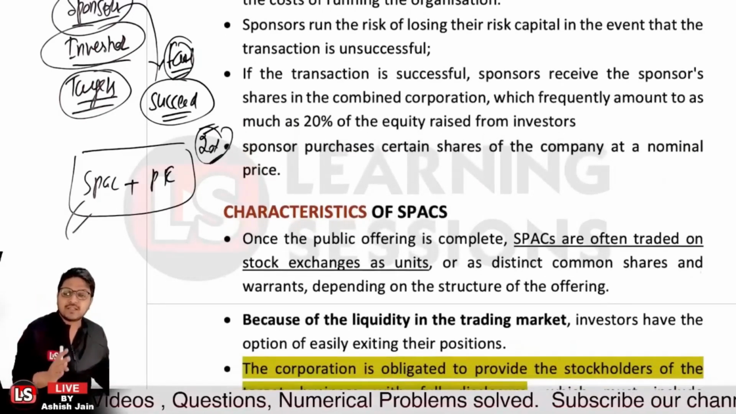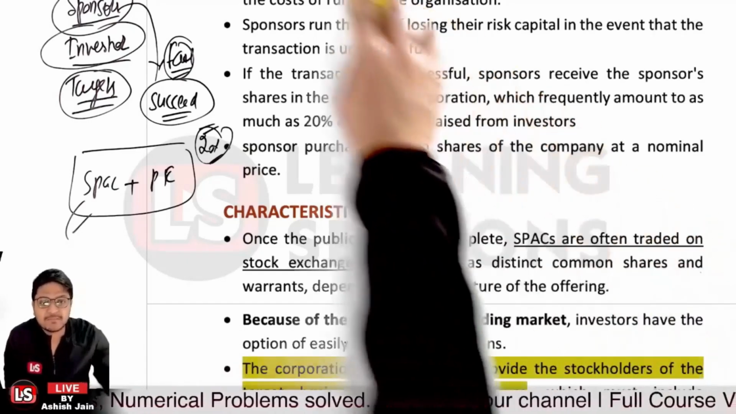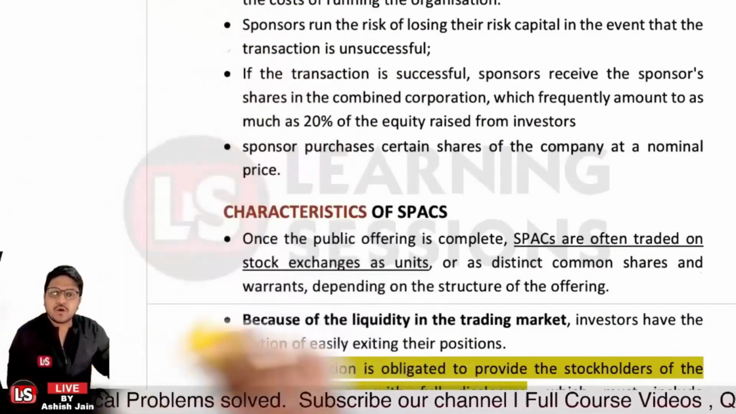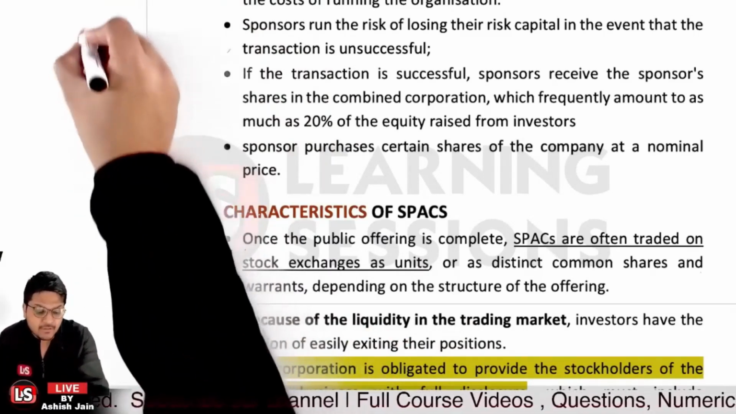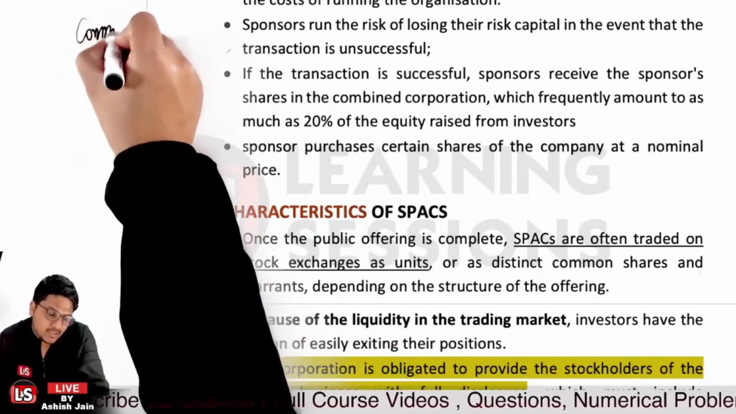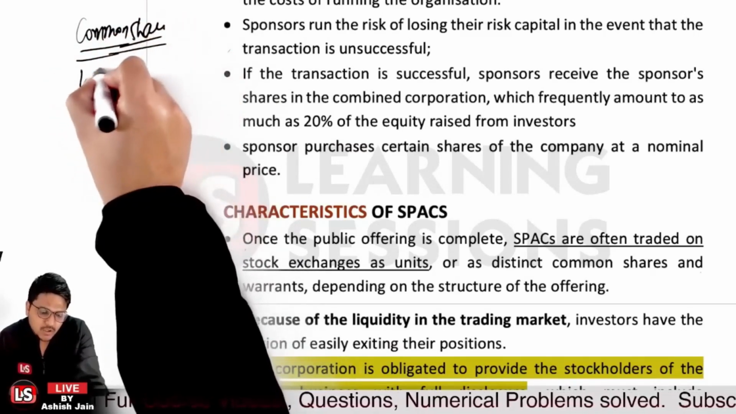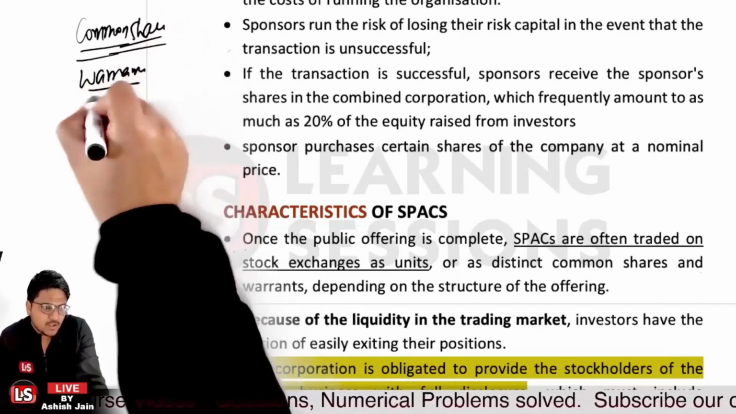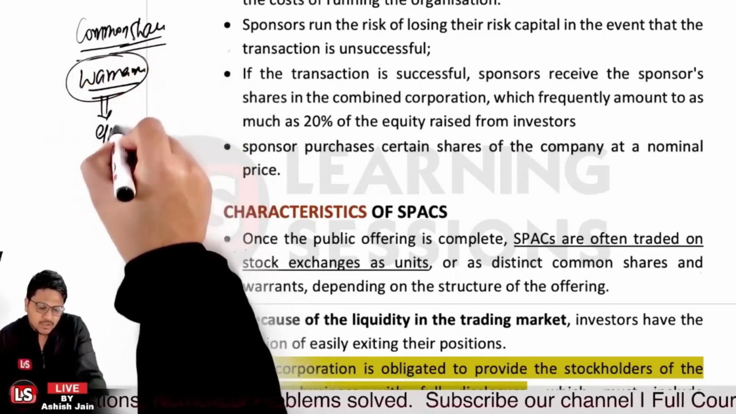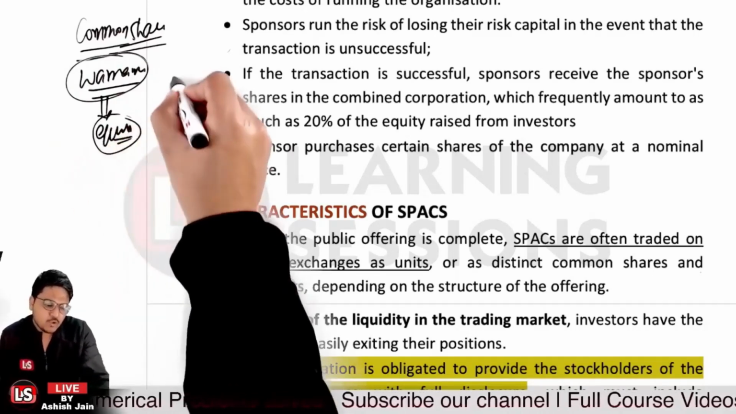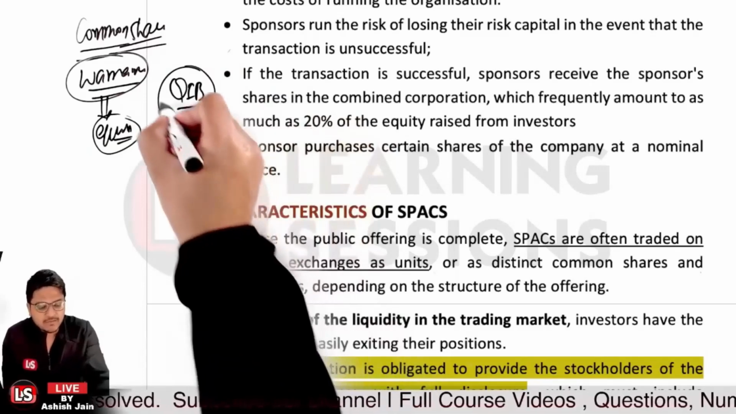Now the characteristics of the SPAC. Once the public offering is completed, the SPAC will be traded on the stock exchange as units, and they will also have common shares and warrants, right? Now, what are warrants? Warrants are based upon the equity shares and give a right to, say, qualified institutional buyers or other buyers who have invested in the warrants.